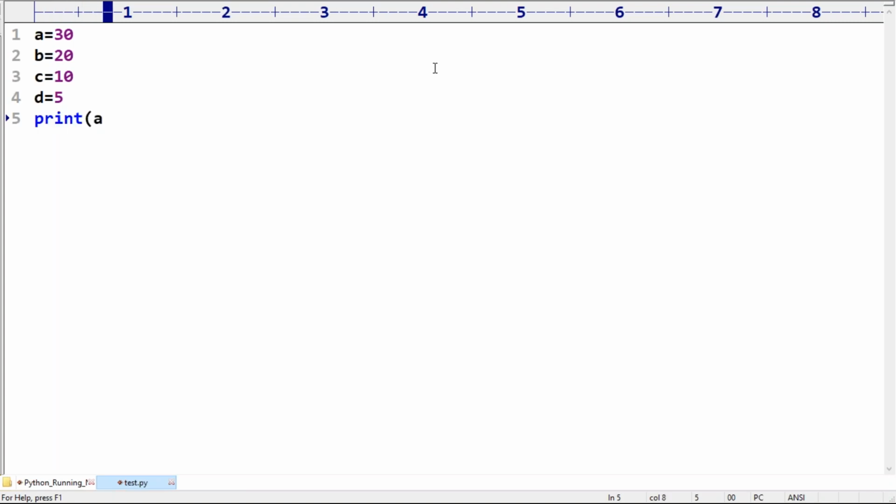Print a plus b into c by d, print (a plus b) into c by d, and print a plus b into c by d. Can you please confirm the output for the first case, second case, and third case we are going to get?